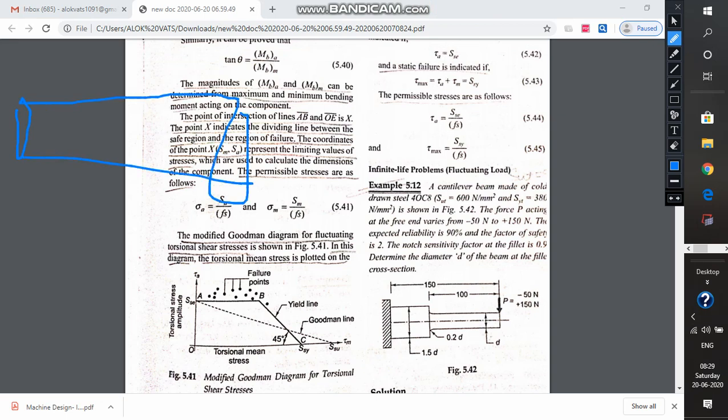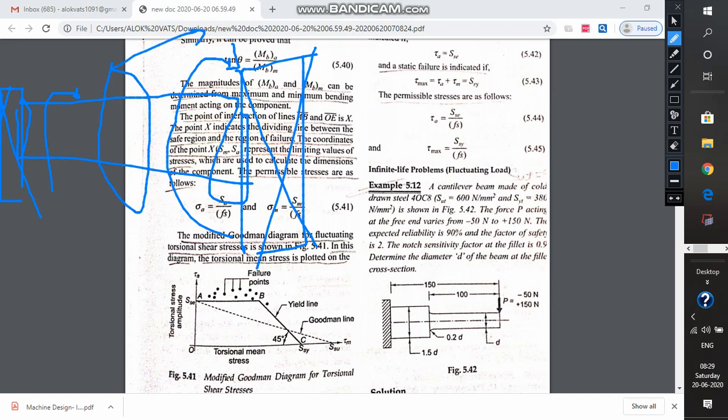Suppose this is the component, a circular shaft rotating inside the bearings. These are the bearings, and this shaft is subjected to torque. There is a pulley also present on the shaft, and the pulley is transmitting the power. So the essence is that this shaft is subjected to some torsional stresses.